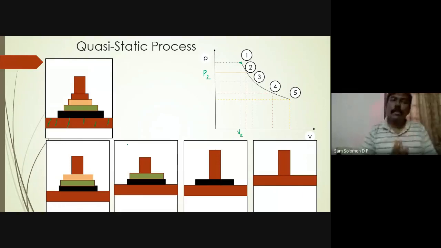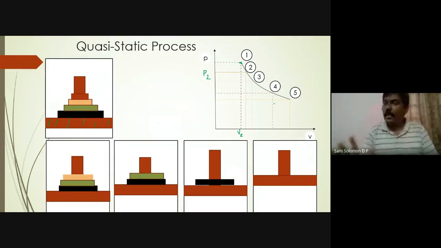So it is a near reversible process also, but not technically reversible. When I say technically reversible, both the system as well as the surroundings should be reversible. Only then can we call it reversible. But what we say is it will follow the same path back by adding weights one after the other.